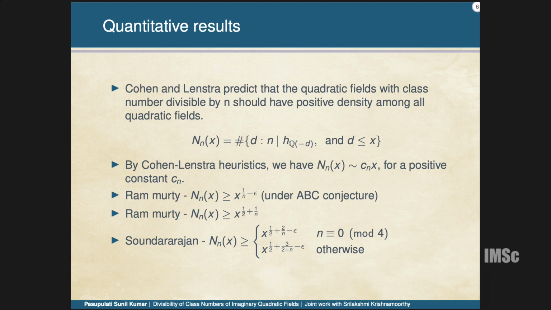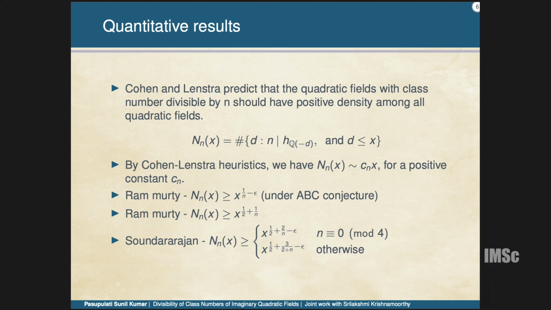So if I define N_n(x), which is the set of all d such that n divides the class number of Q adjoin root d, okay, this is a typo, this is Q root d, and d less than or equal to x. The Cohen-Lenstra heuristic predicts that N_n(x) is asymptotically equal to C_n x, where C_n is some constant, and they have also written down the explicit expression for C_p, where p is a prime.